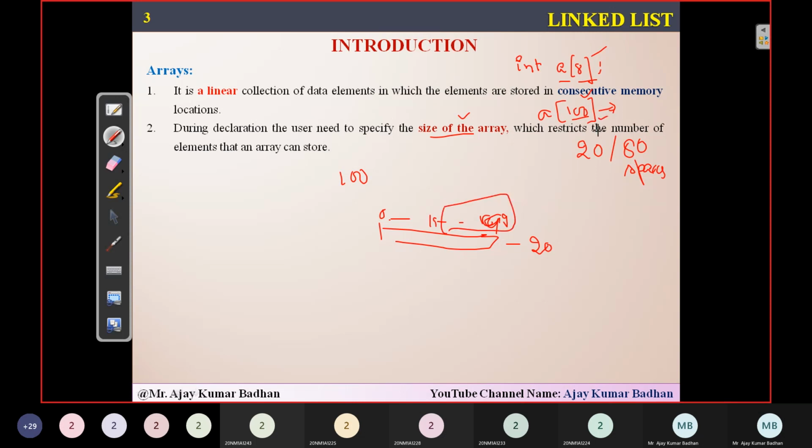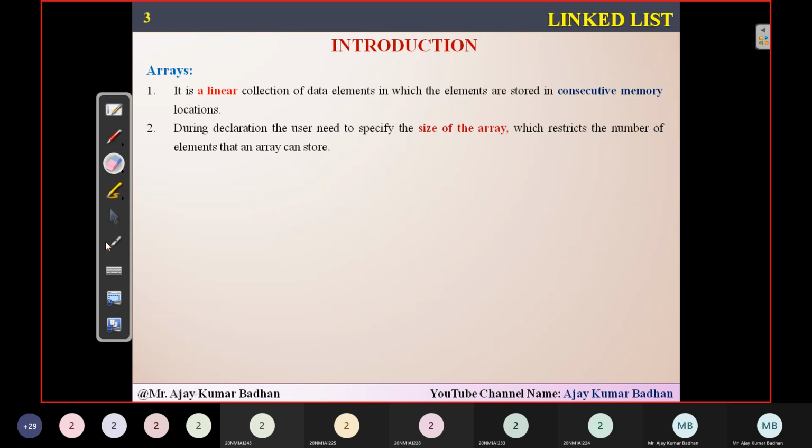By default, the system is going to initialize those 100 spaces, but among them you might be using only 20. That means 80 spaces are getting wasted. Those 80 spaces could be given to some other process for continuing its task. But since we have initialized them within this program and are not using them, they are wasted, and they cannot be used by any other process which requires that space. That is the limitation we have with respect to arrays.